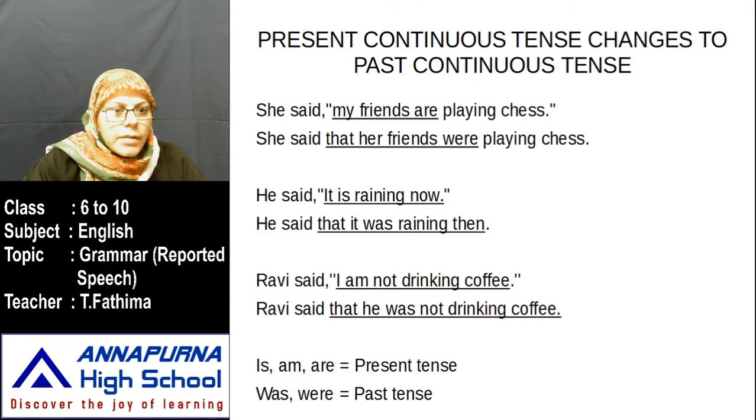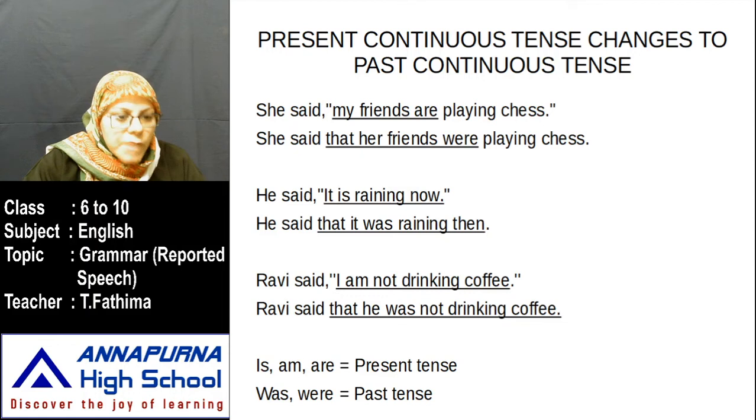She said, my friends are playing chess. What is there here? My friends are playing chess. Here the verb is with the ing form: are playing. Whenever you use is, am, are, the verb must be with the ing form.